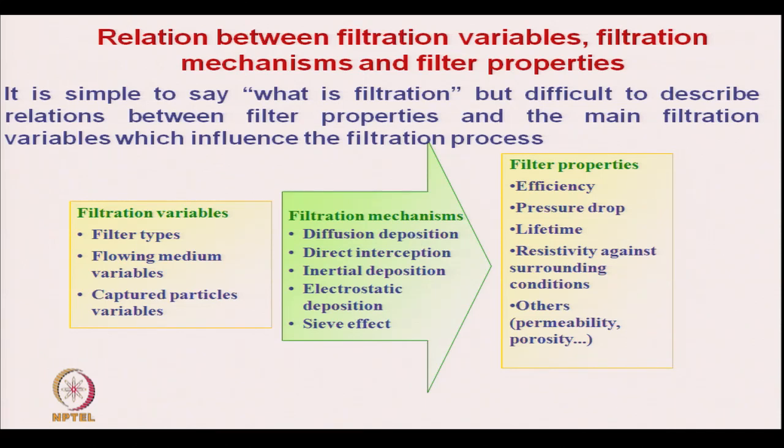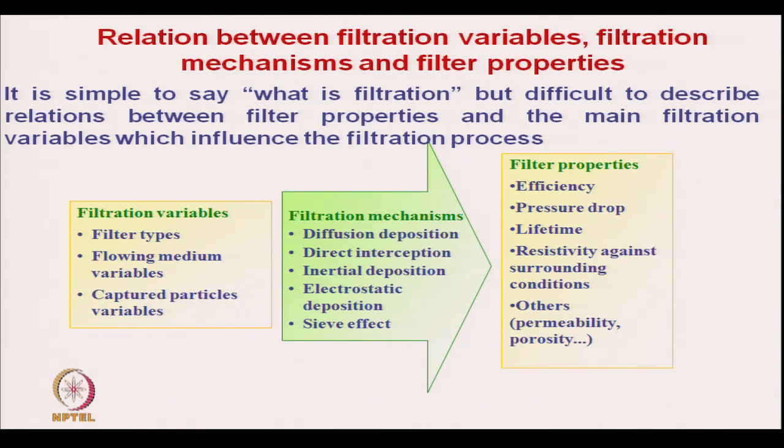So, which mechanism will it follow? If the captured particle diameters are very small, in that case, as I have mentioned, it will follow Brownian diffusion. So, diffusion deposition will be followed. If the filters are non-woven, there will be different types of filtration, like depth filtration.